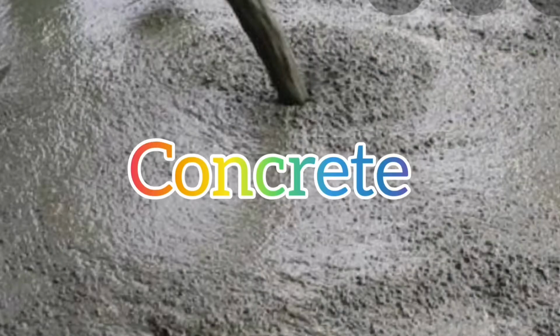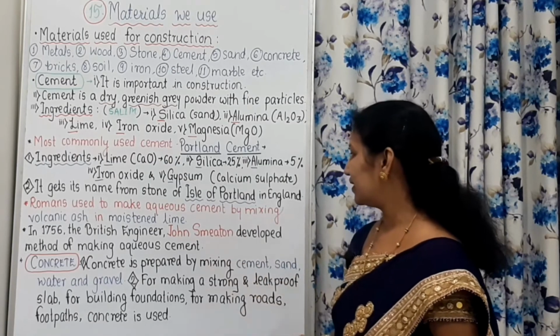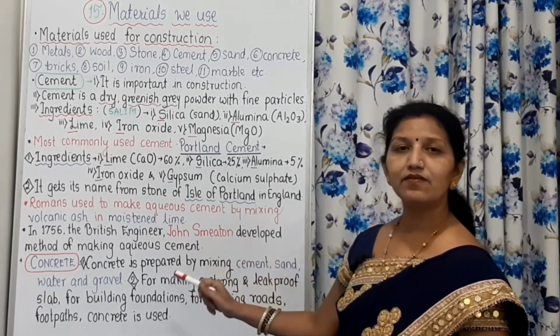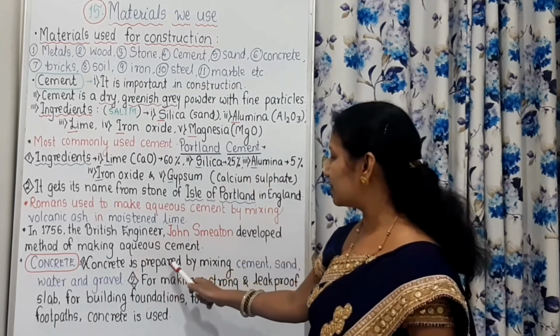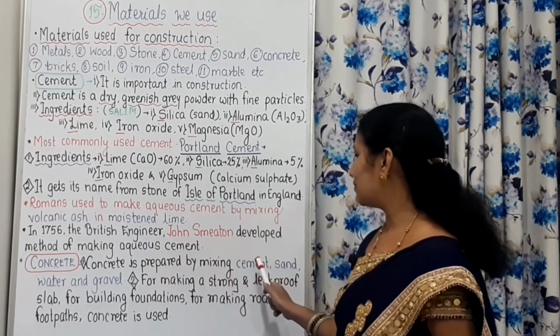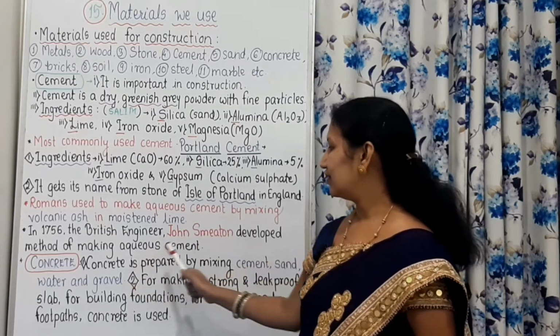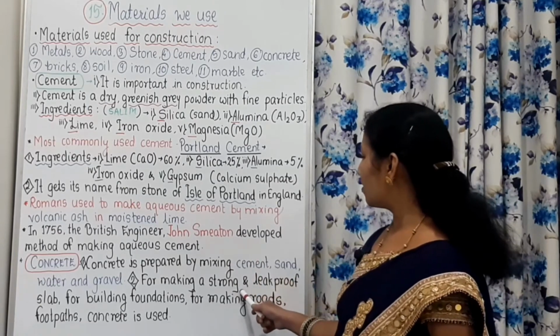What is this concrete? Let us see it. Concrete is nothing but a mixture of cement, sand, water and gravel. That means concrete is prepared by mixing cement, sand, water and gravel, and it is used for making a strong